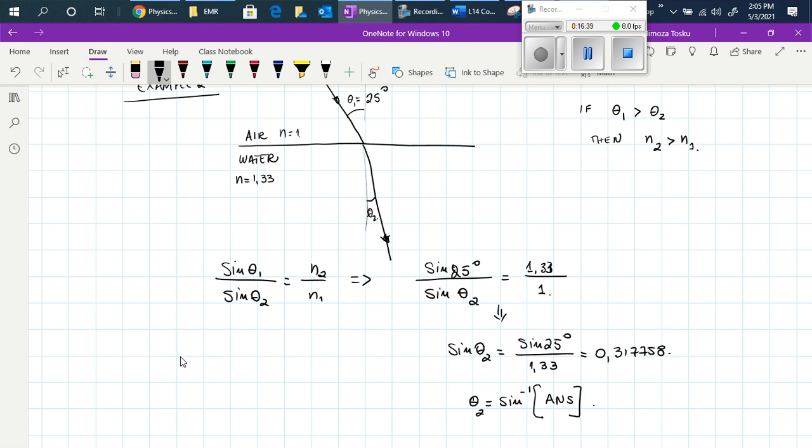So inverse sine of the answer, make sure that your mode is in degrees, and this will be 18.5 degrees.